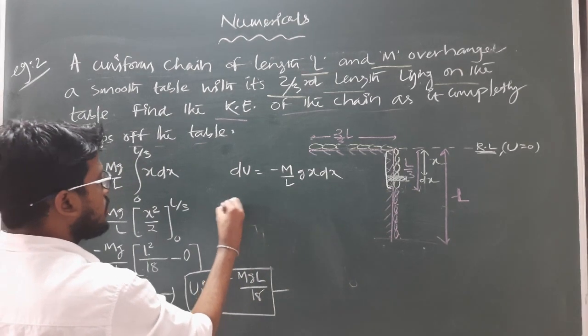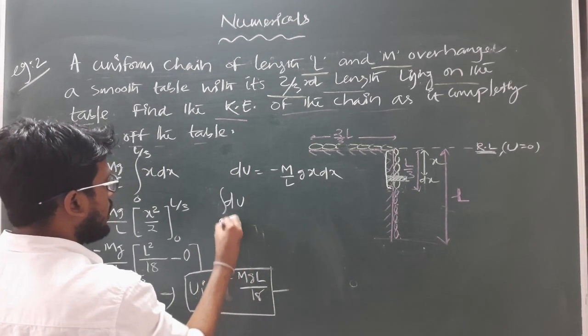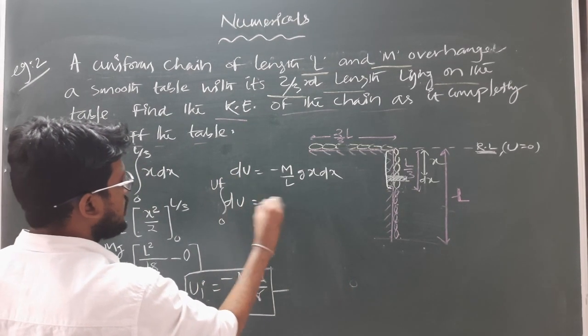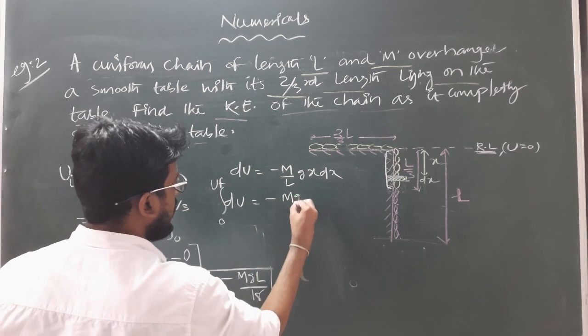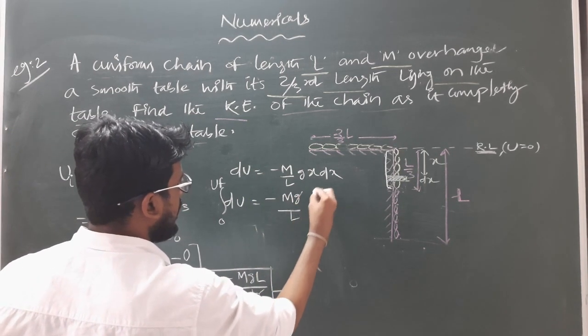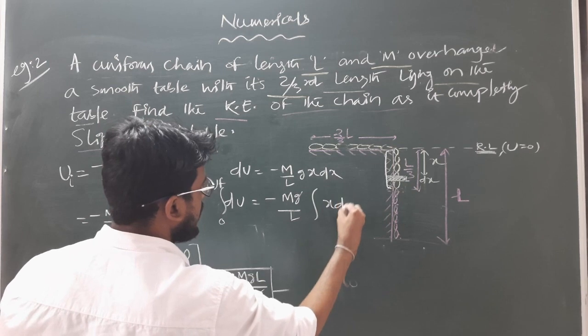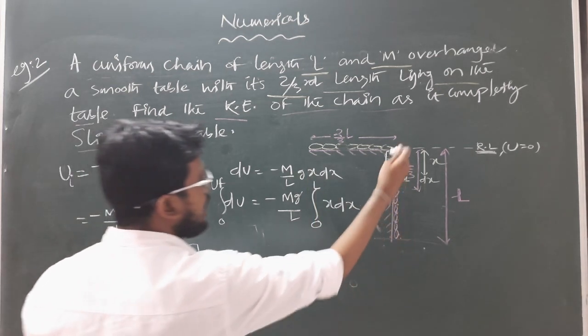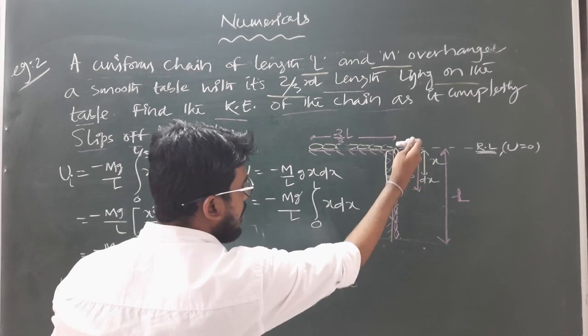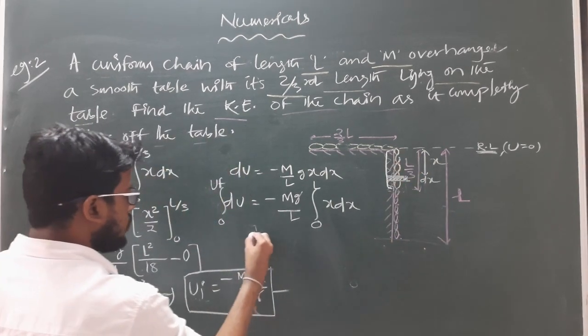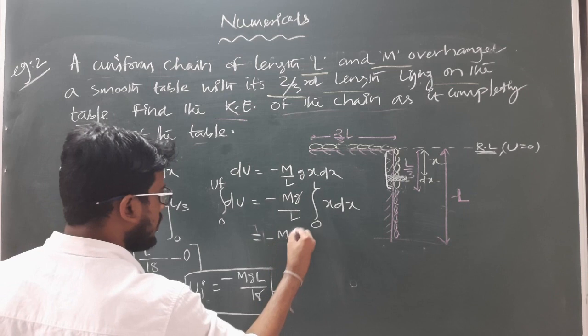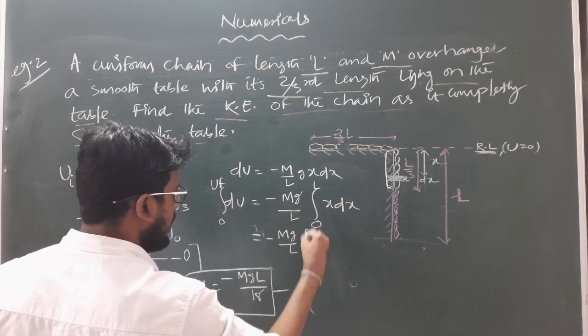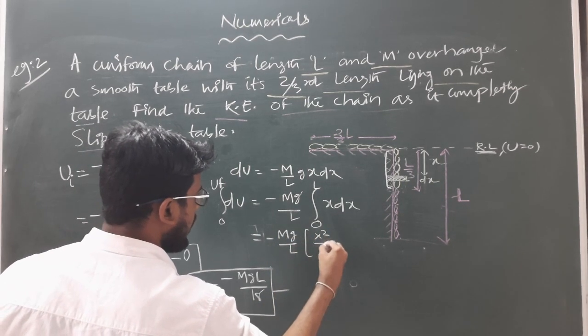So now integrating this we will get dU from 0 to U final, which is equal to minus mg by L integration of x dx. Limit varies from 0 to the complete length of the chain L, because finally the complete chain will remain vertical like this. So this will become minus mg by L into x square by 2.